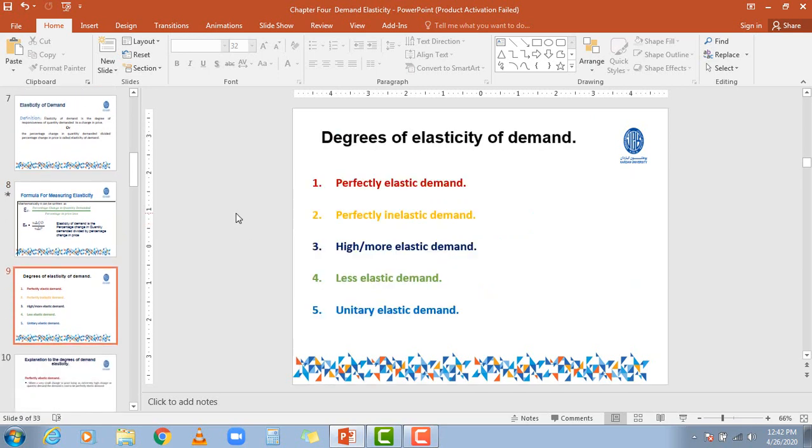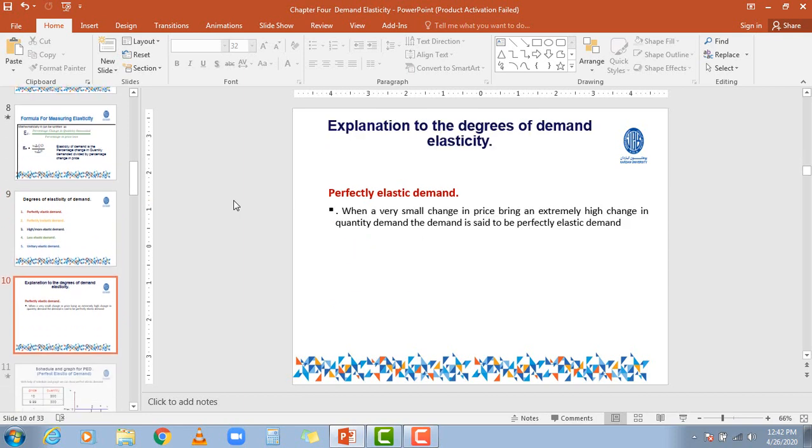Okay, my dear friends, we basically have 5 degrees of elasticity. Number 1, perfect elastic demand. Number 2, perfect inelastic demand. Number 3, high or more elastic demand. Number 4, less elastic demand. And the last one, unitary elastic demand. Now we will discuss each one of them in detail with the help of graphs, tables and formulas.